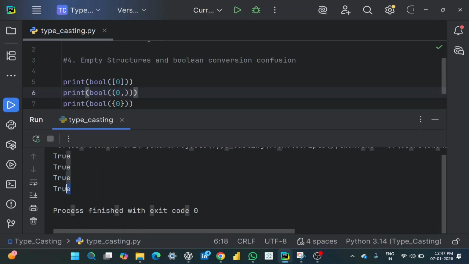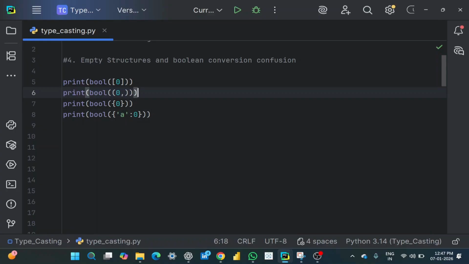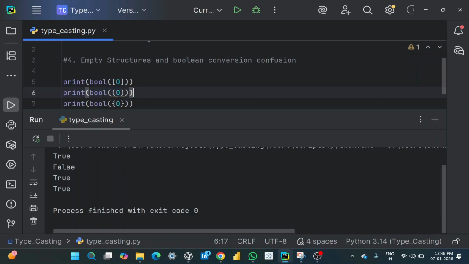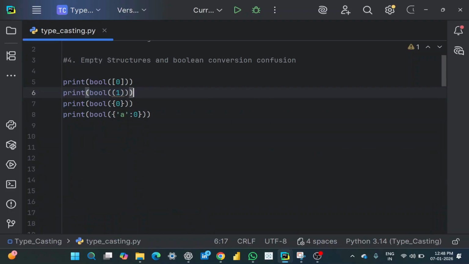See, all the outputs here are True because they are carrying data inside. For example, if I skip the comma here, what will be the output? Let's check. See, the output is False because bool is considering the 0 as an integer, and bool of 0 we know is False. The bool of 1 is True. Let's check. See, the bool of 1 is True. So empty structures represent nothing, so they evaluate to False. Add data if you want True.